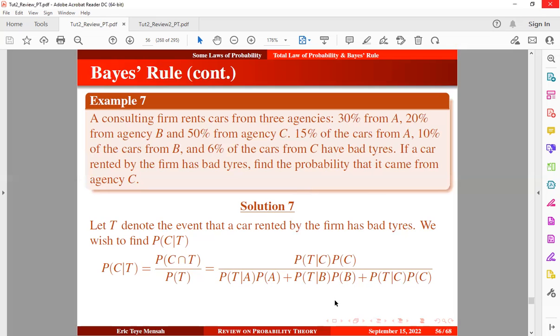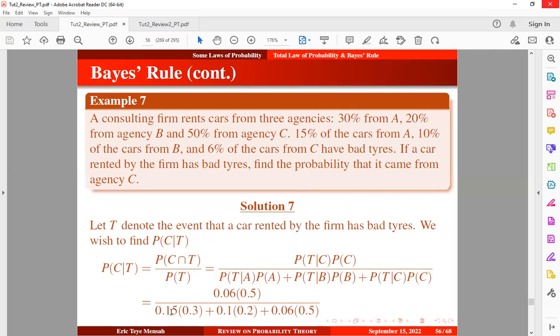All right, so now let's take a look at the solution. There's going to be the probability that a car rented by the firm has bad tires coming from agency C, multiplied by the probability of that agency. Then we're going to divide it by the probability that a car rented by the firm has bad tires, which has this condition.